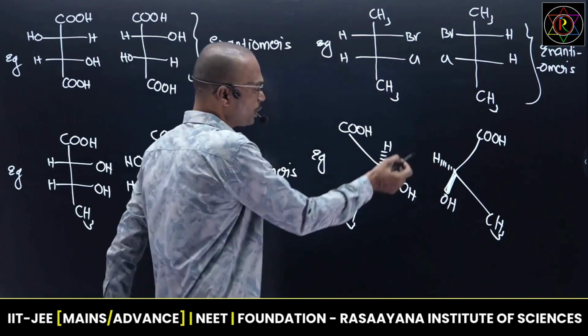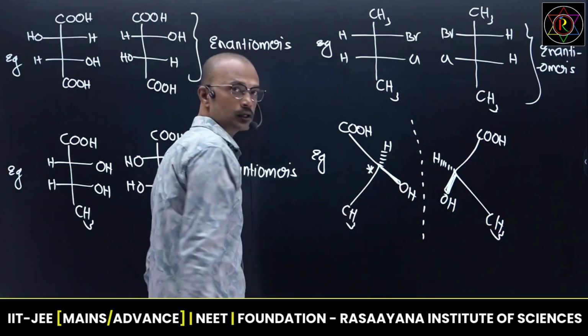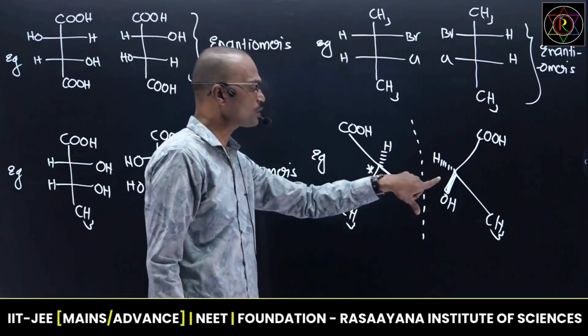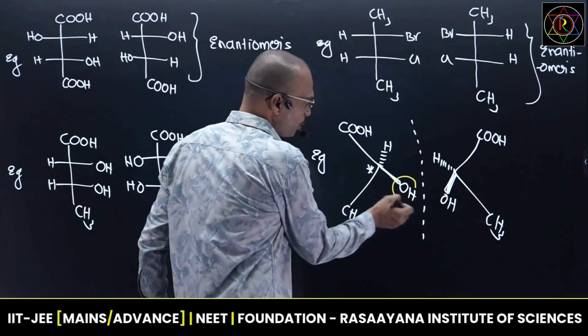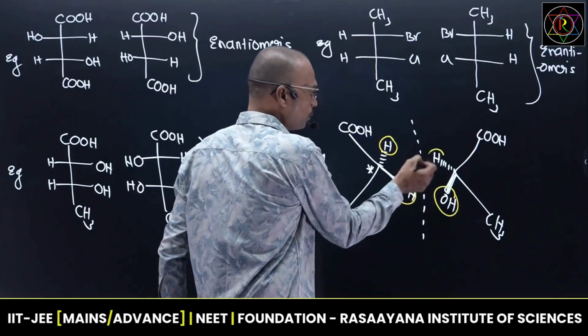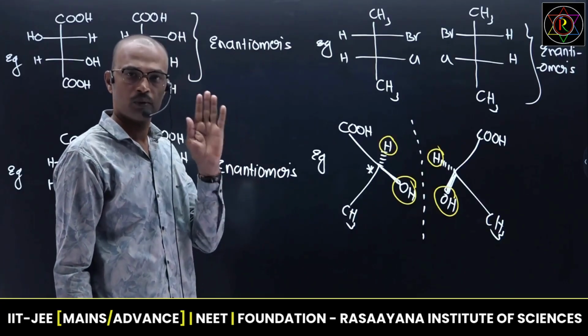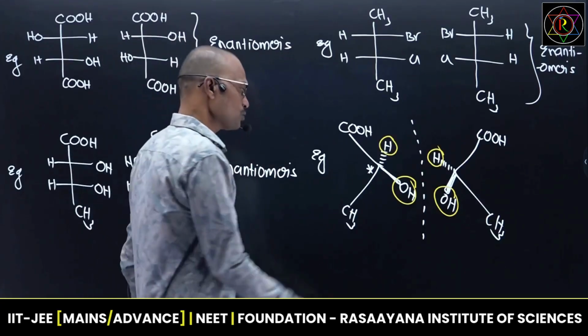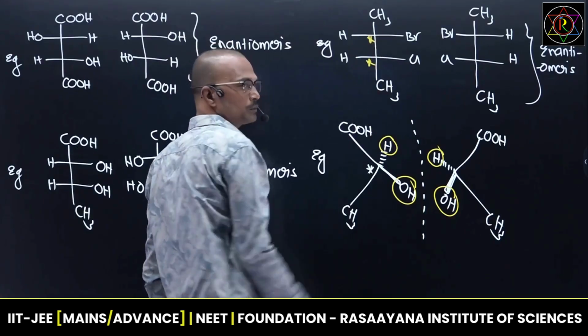When you suspend a plane in front of this isomer, you will get this one. Now they carry one chiral center. One chiral center mirror image is always enantiomeric in nature. Okay, so always above is above itself, below is below. They never change their orientation because in a mirror image always above is above, below is below. Okay, so like that, various models we can identify whether they are enantiomeric or not.